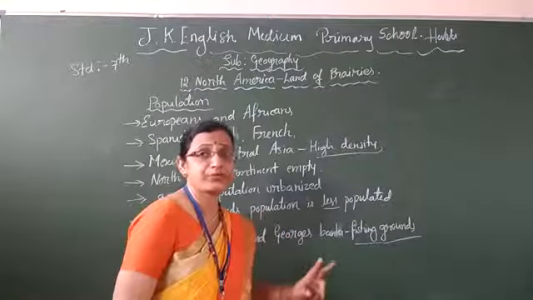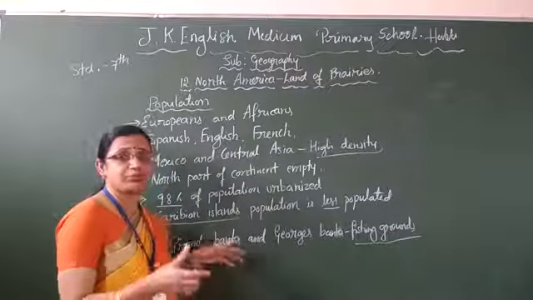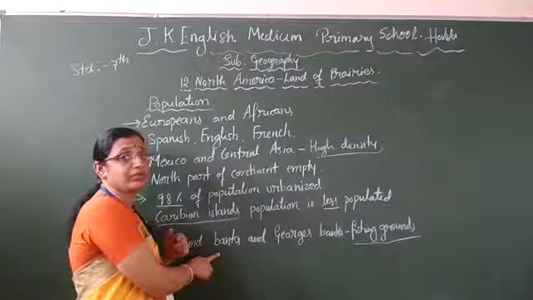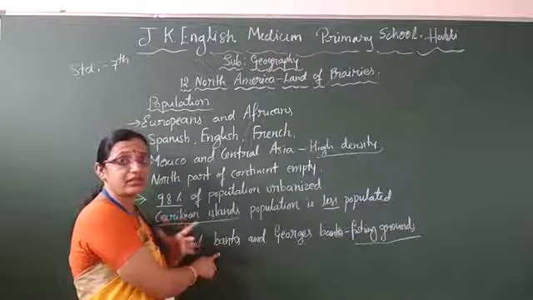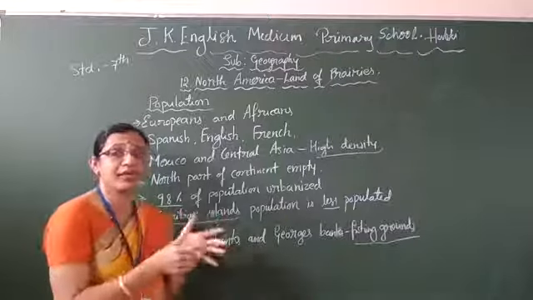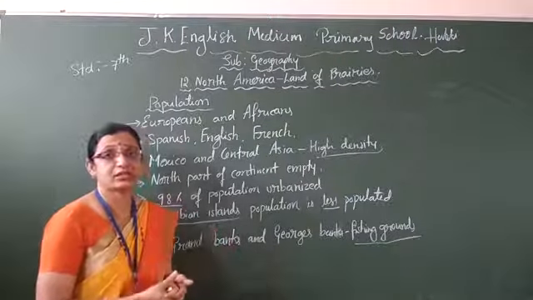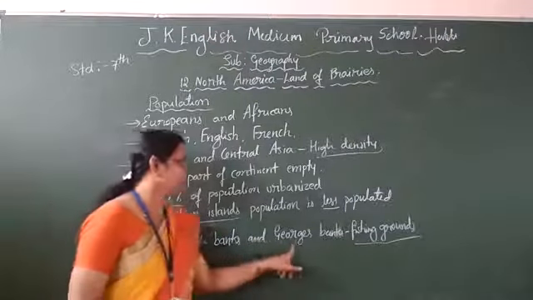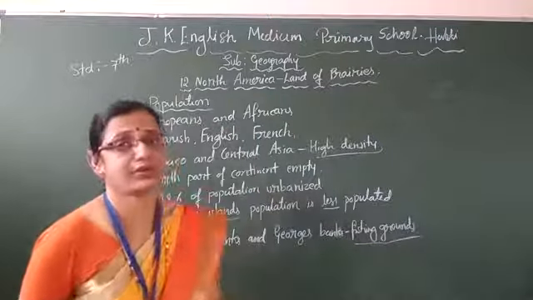Two important fishing grounds are the Grand Banks. They are called banks, not the money bank, not Syndicate Bank. Fishing banks, where they are catching the fish, processing them, packing them, and from that they are making medicines or food. That one is Grand Bank and George Bank. These are the two important banks in North America.